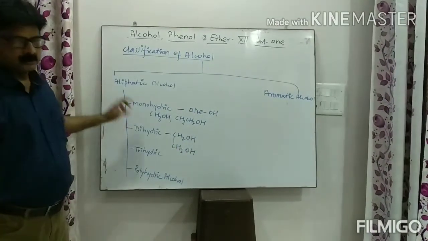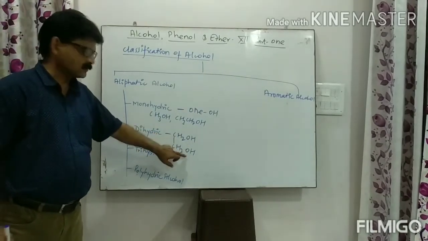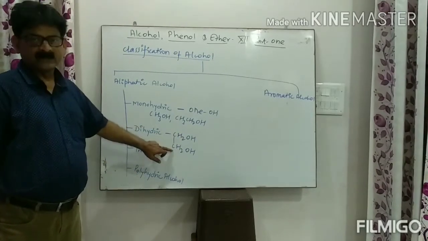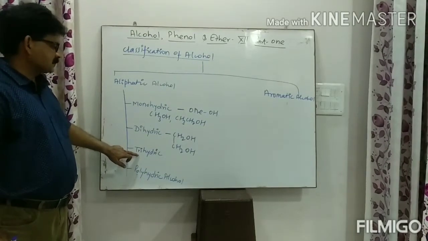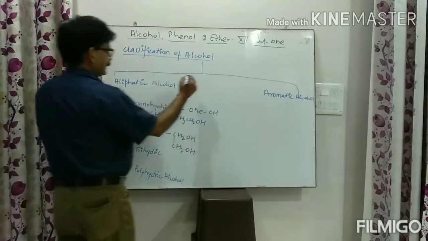Ethylene glycol is the example of dihydric alcohol. It consists of two OH groups. Trihydric alcohols are those which consist of three OH groups. Right? I am making the example of trihydric alcohol here.